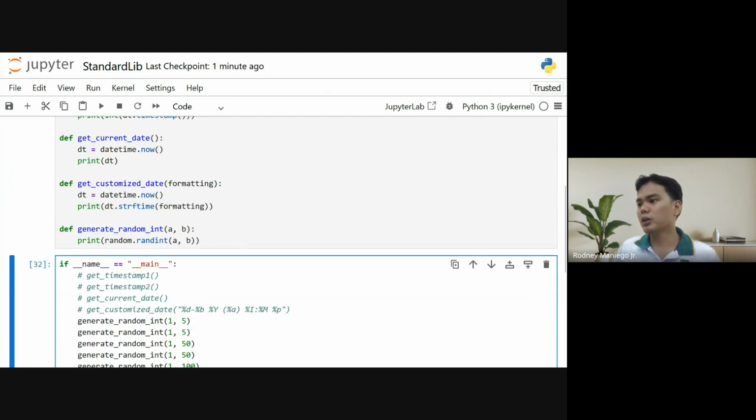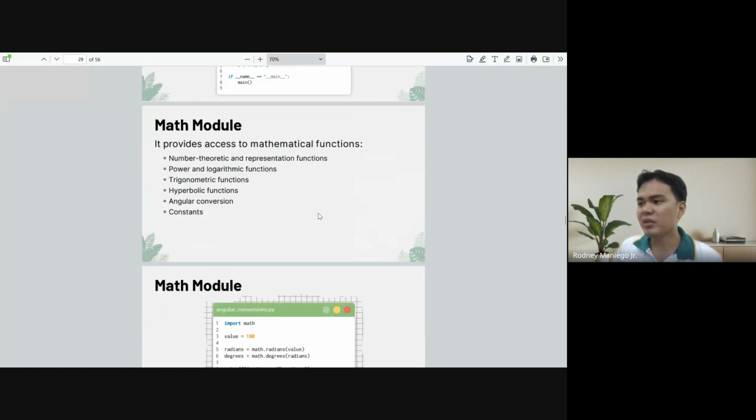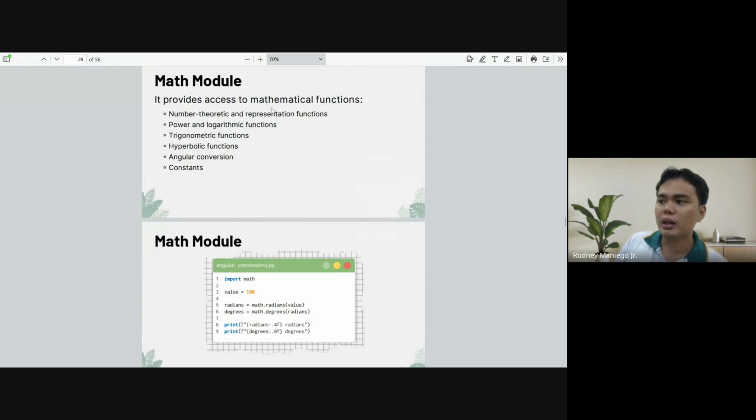Maybe we'll just continue first. We also have the math module, which provides you with access to more mathematical functions. It contains number theoretic and representation functions, power and logarithmic, trigonometric, hyperbolic, angular conversions, and constants.